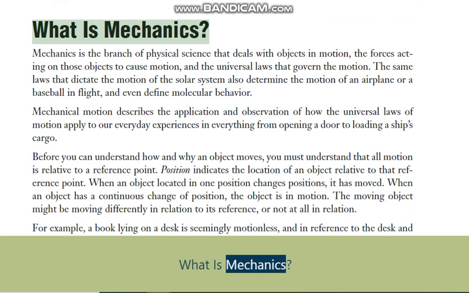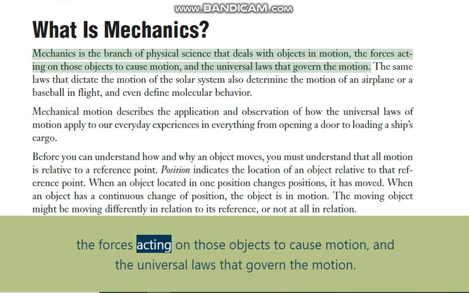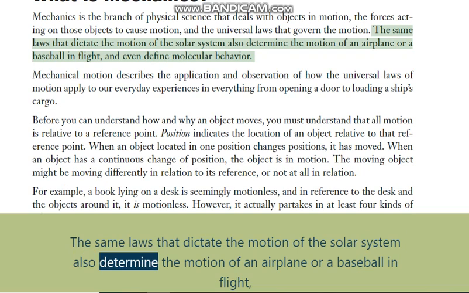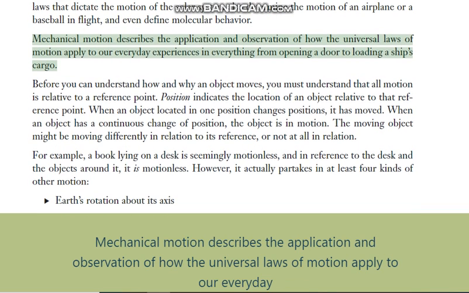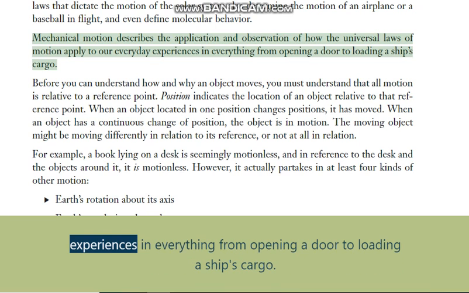What is mechanics? Mechanics is the branch of physical science that deals with objects in motion, the forces acting on those objects to cause motion, and the universal laws that govern the motion. The same laws that dictate the motion of the solar system also determine the motion of an airplane or a baseball in flight, and even define molecular behavior. Mechanical motion describes the application and observation of how the universal laws of motion apply to our everyday experiences in everything from opening a door to loading a ship's cargo.